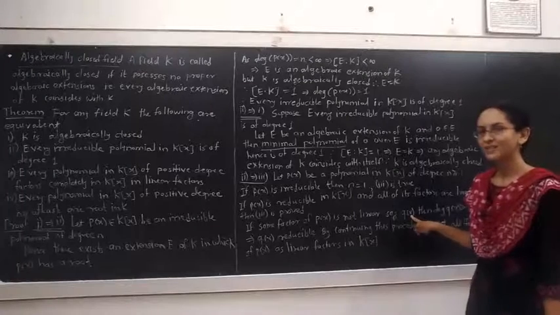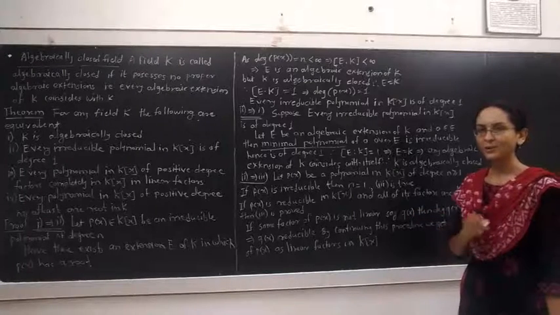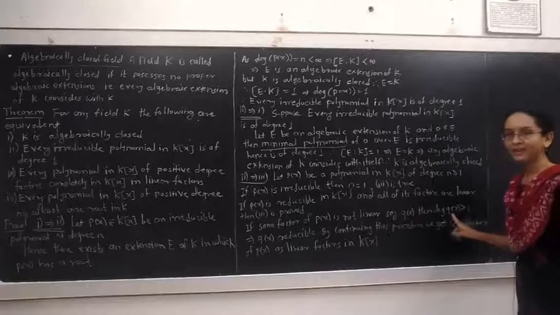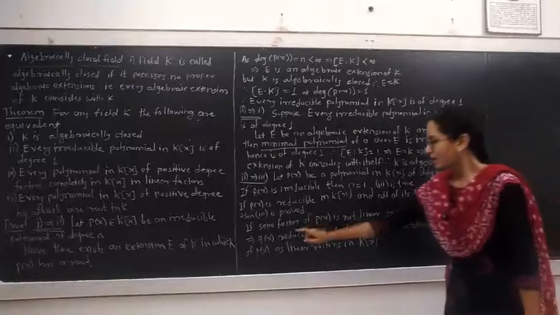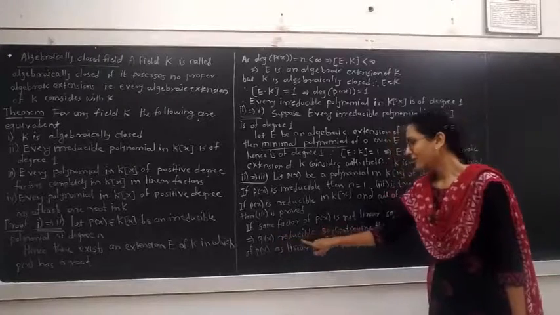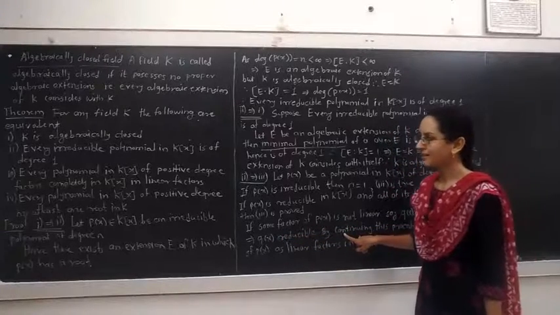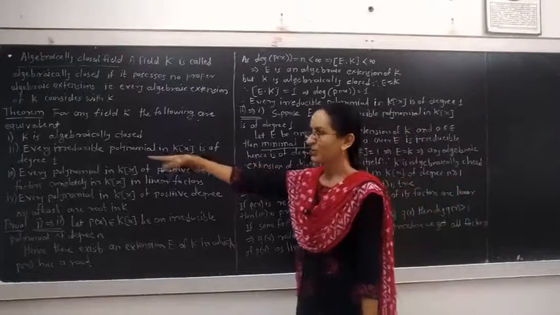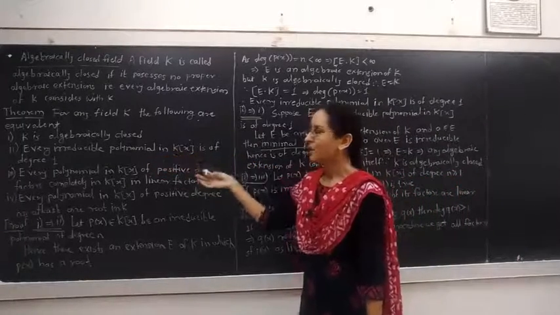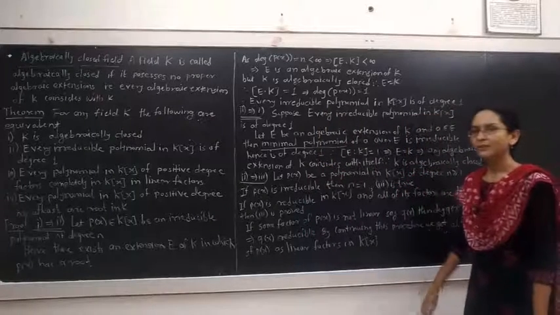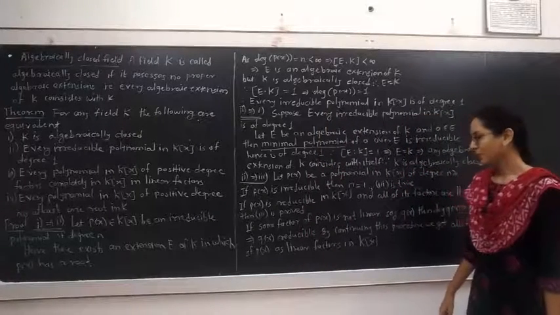This means the degree of Q(x) is greater than or equal to 2, strictly greater than 1. Therefore, it is reducible, because our assumption is that every irreducible polynomial is of degree 1, meaning every polynomial not of degree 1 is of degree greater than or equal to 2 and reducible.